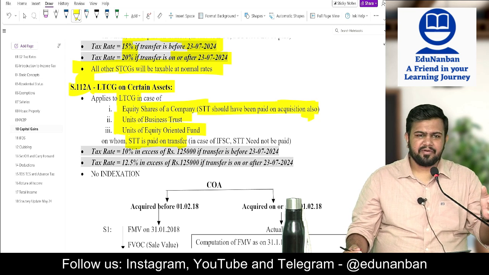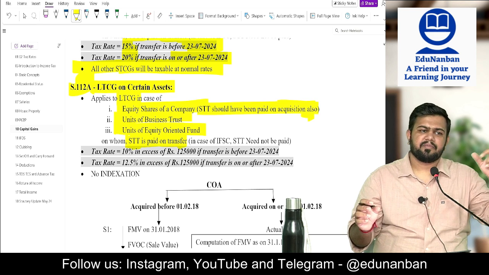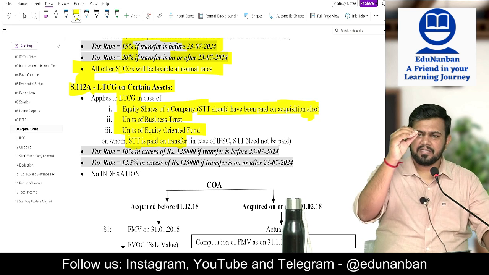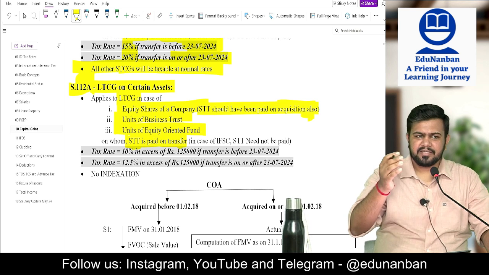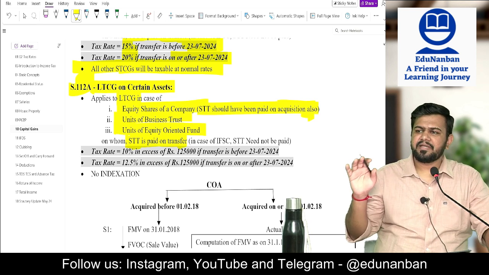So when an equity share is sold, STT is paid on transfer. STT should have been paid on purchase also. In such case, transfer of such equity share is taxable under section 112A. This STT condition is there, no?